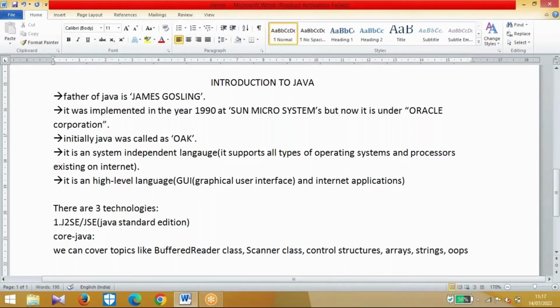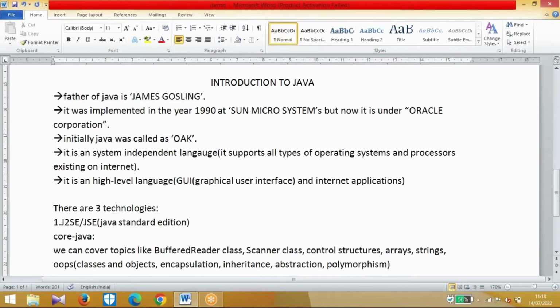OOPS concepts means we can cover classes and objects, which I'm writing in the brackets, encapsulation, inheritance, abstraction, and polymorphism.